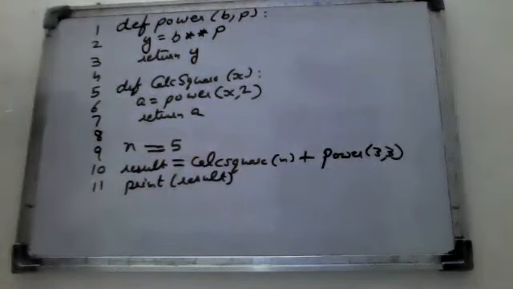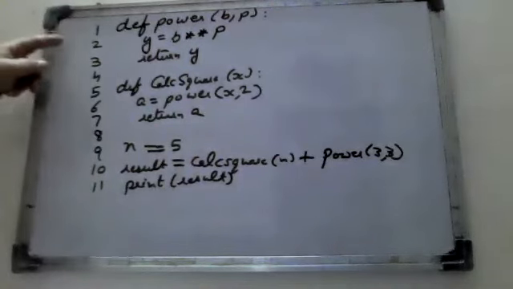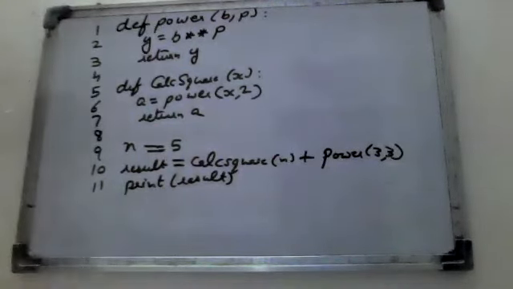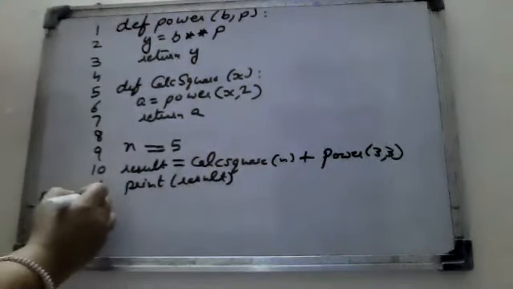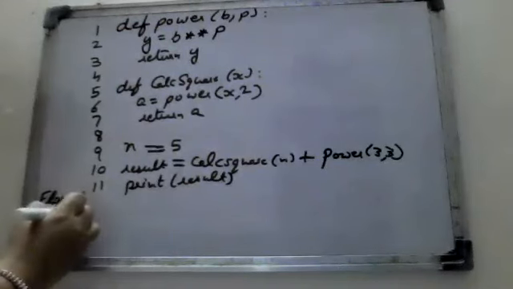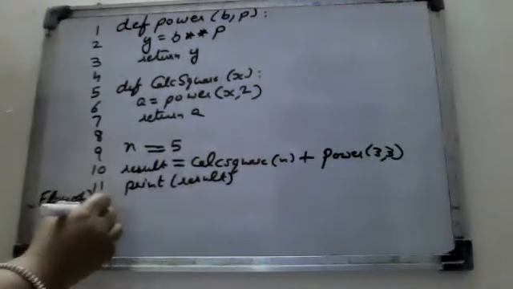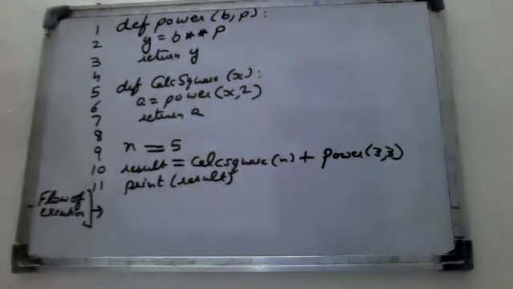Now how does the question come? Trace the following code and predict the output produced by it. It means trace the following code and you have to tell in which order the statements flow. Means you have to write here the flow of execution. So what is the answer here? You have to write here the flow of the execution.